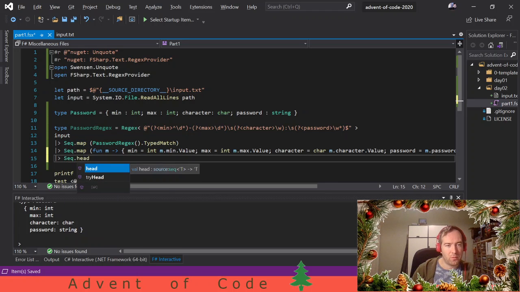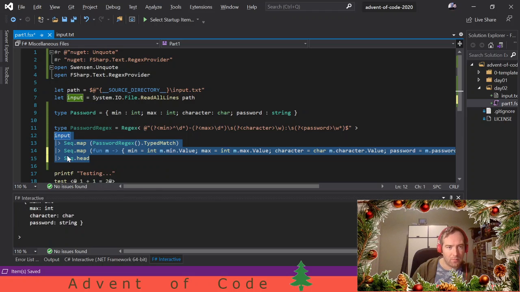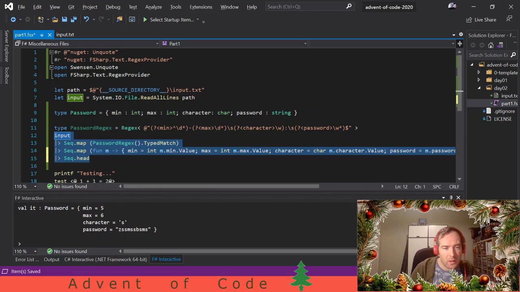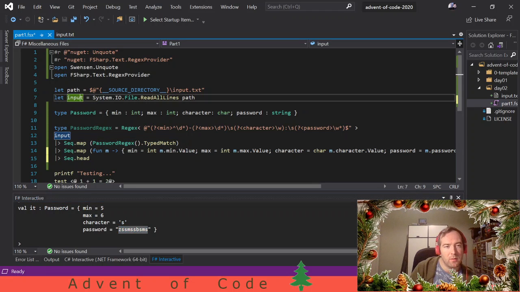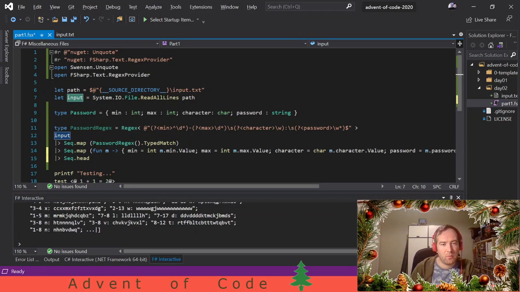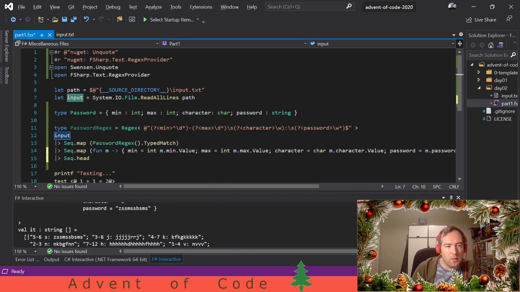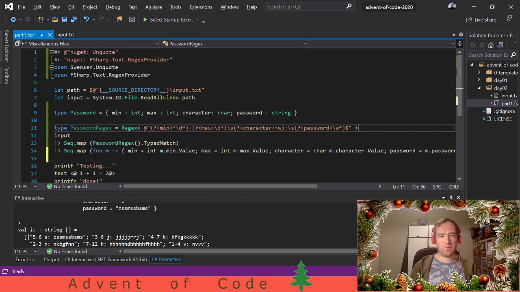Let's print out the first parse to see if it's working correctly. So the first parsed password is 5 to 6 of an S, and that's this password string. Yeah, that looks good. So now we have all the parsed passwords.